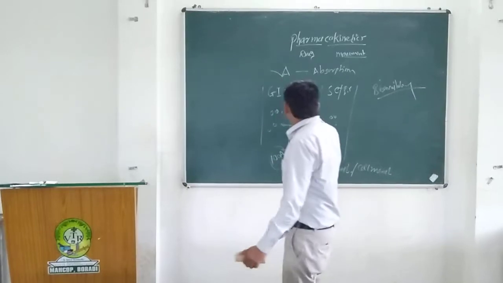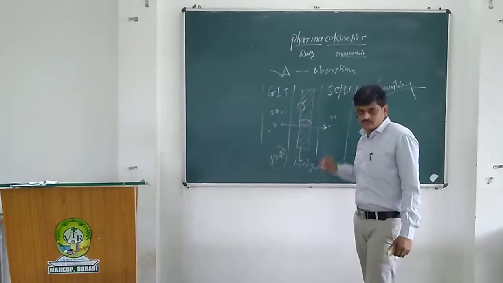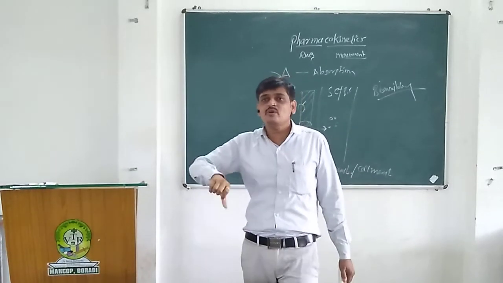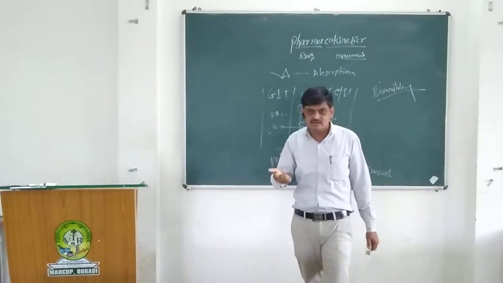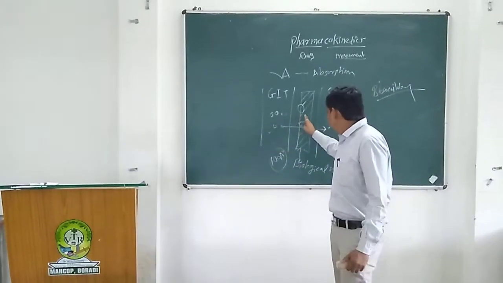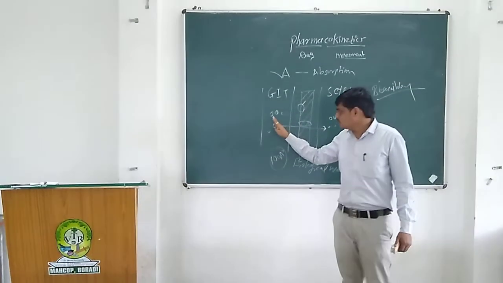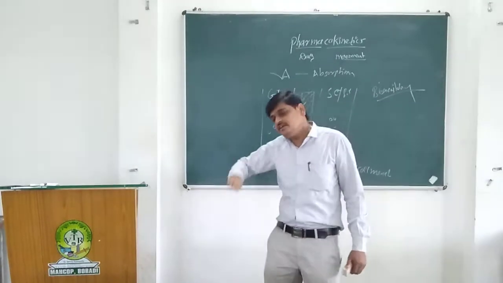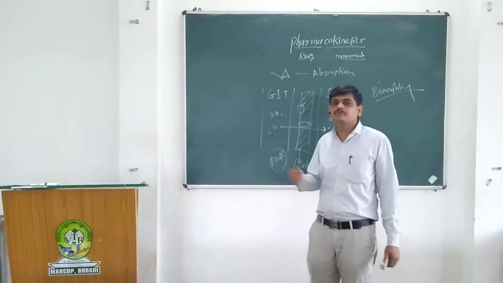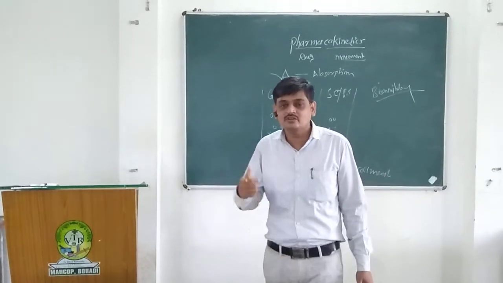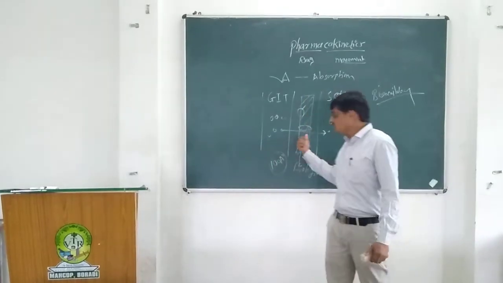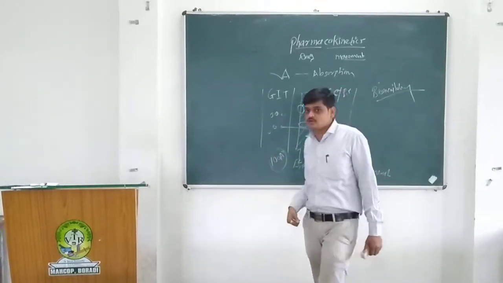Because this membrane is made up of phospholipid, it is called a lipoidal membrane. In the case of lipid soluble drugs, they easily cross this membrane because it is made up of phospholipid and cholesterol. That is why lipid substances easily cross to the other side and reach the systemic circulation.